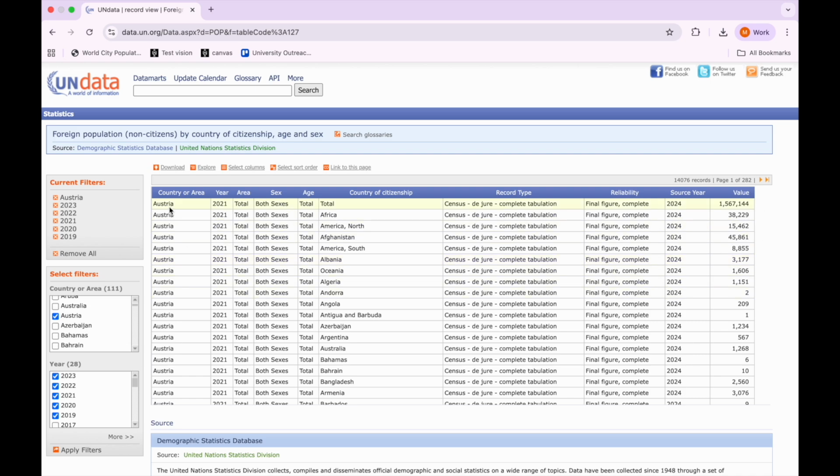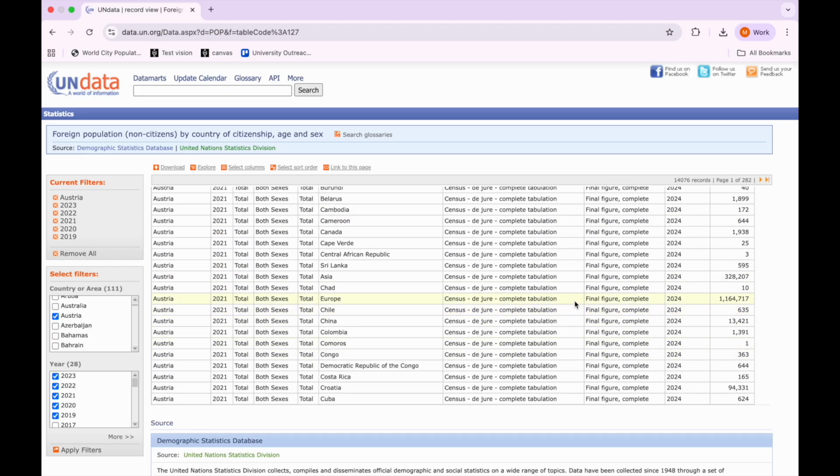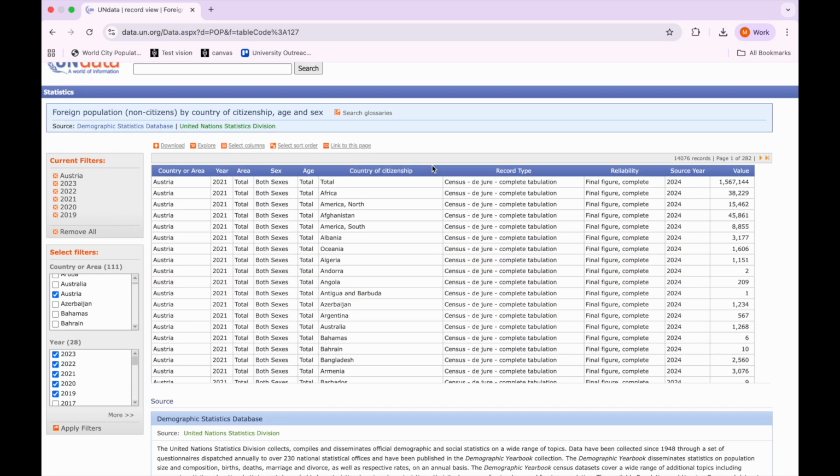You can immediately see from the screen, which is nice in UN data, how many people in Austria are foreign: 1.6 million. We can scroll down and see what other countries everyone's from. This is only limited though, so I'll download the data in a second. But as I mentioned before, I've also lived in Kenya, as well as in Indonesia. So I'm going to check out Indonesia, and I'm also going to check out Kenya.